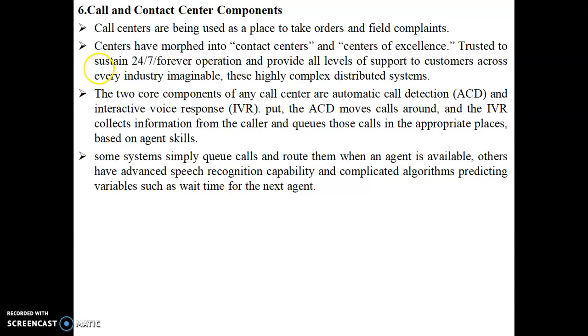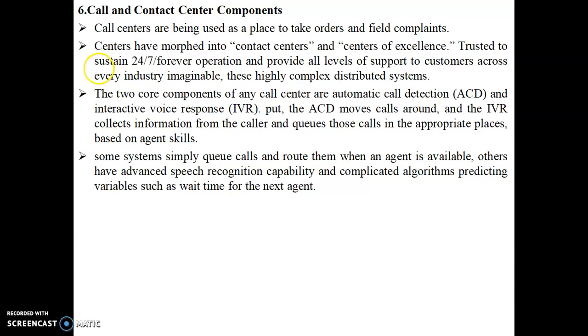Now, how is this done? They take the information from the caller and put it in the queue, for those calls in their appropriate places based on the agent and based on the skills.